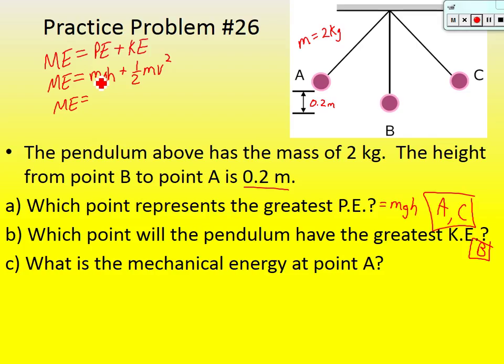The mass of this pendulum was 2 kgs, so 2 times 9.8. Now how high is it at A? Well, it's 0.2 meters above its lowest point, so it's 0.2 meters.